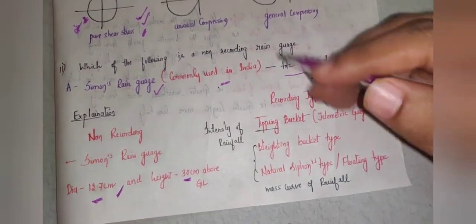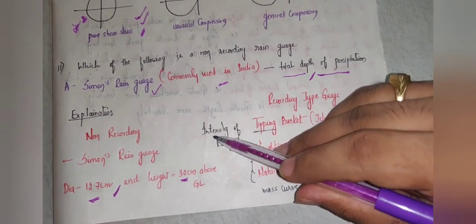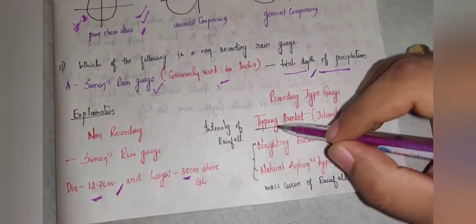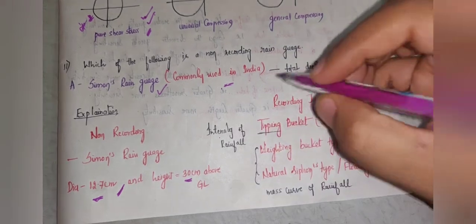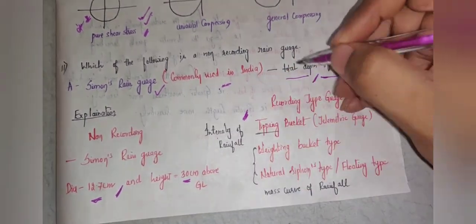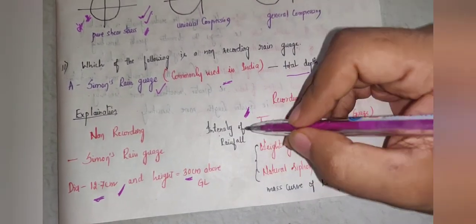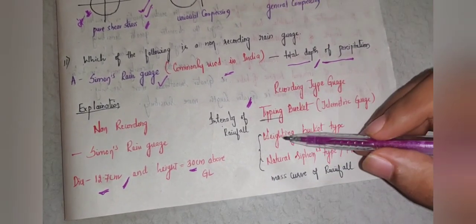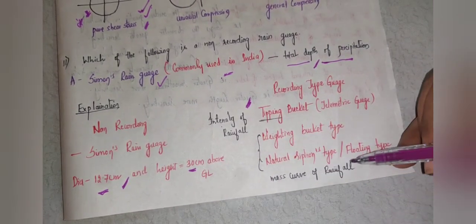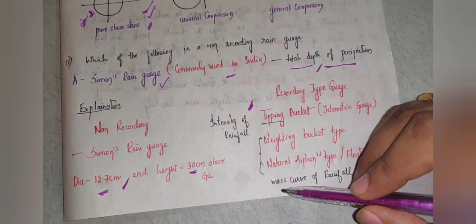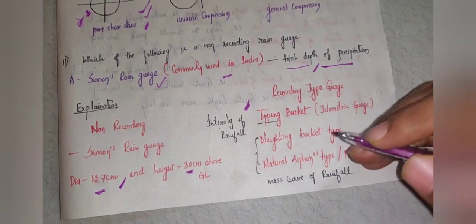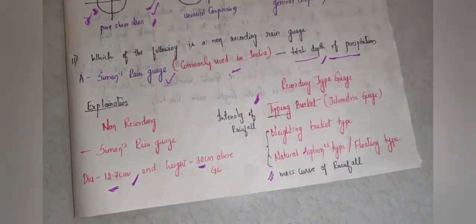Now, the tipping bucket type measures the intensity of rainfall. You may also get questions on this: the tipping bucket is used to measure what? Intensity of rainfall. Similarly, the weighing bucket type and the natural siphon or floating type measure the mass curve of the rainfall. This is also a question which may arise.